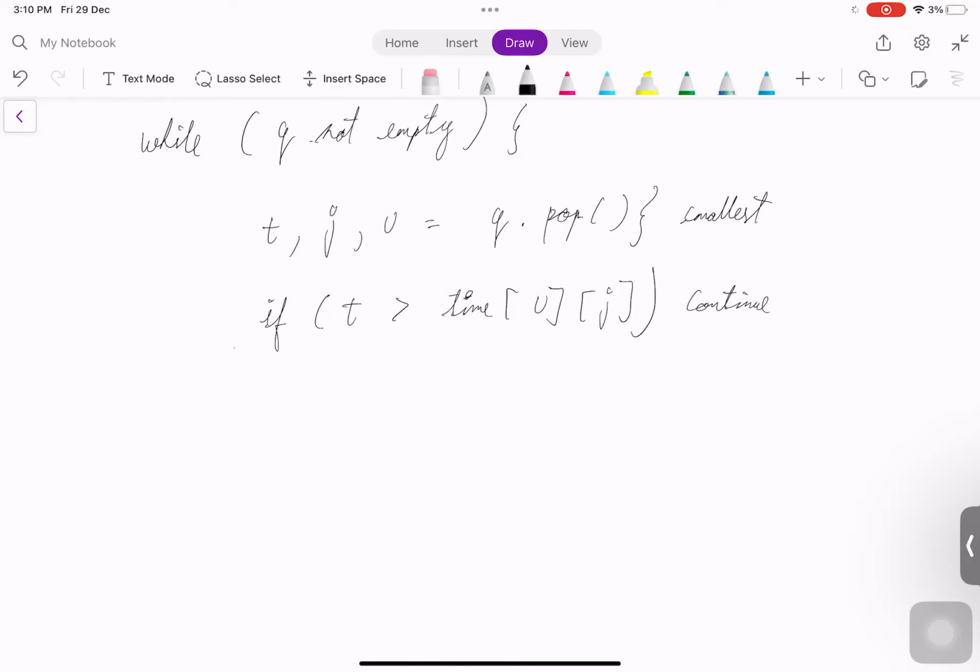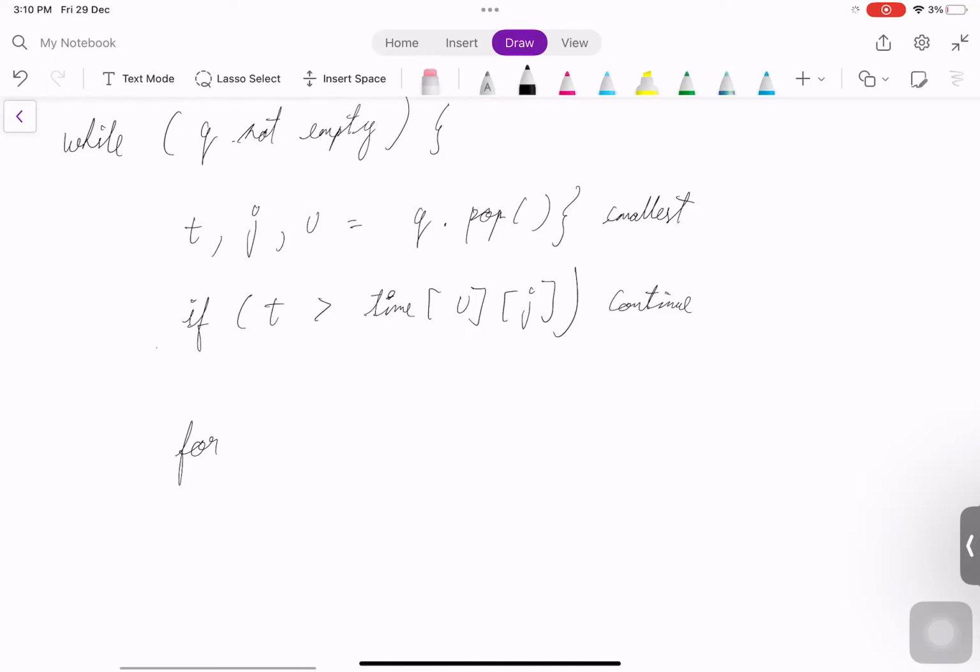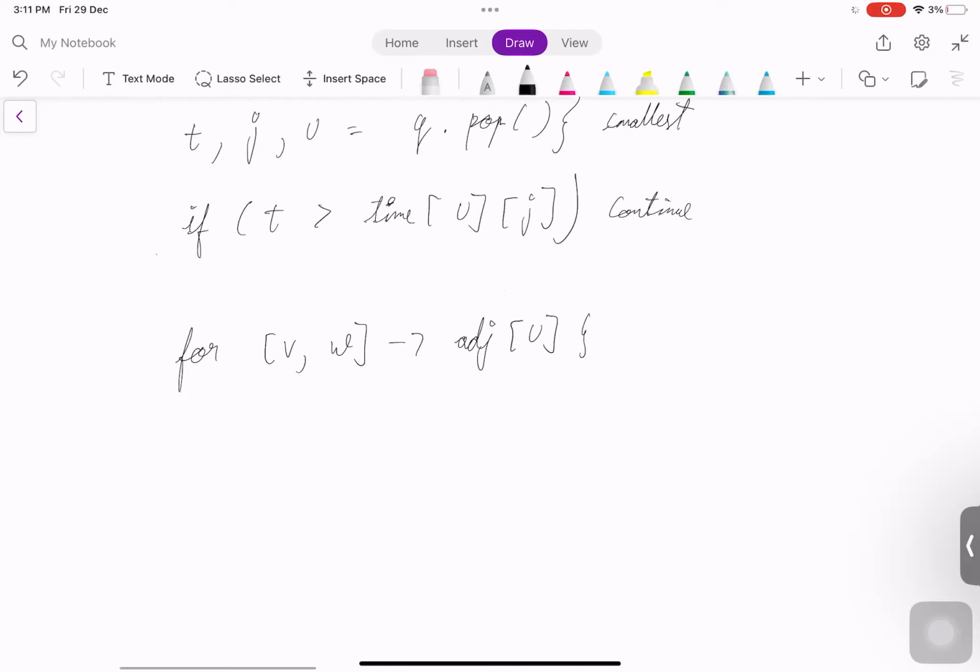Now let us iterate over the edges. Let me write v and w. v is nothing but the neighbor of u, and w is the weight of the edge from u to v. Let's say we already built the adjacency list. These all are adjacent to u, right? We are exploring the neighbors of u. So in this case, now comes the transition part.